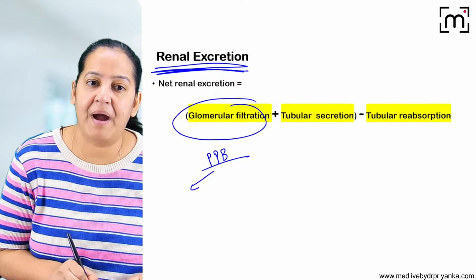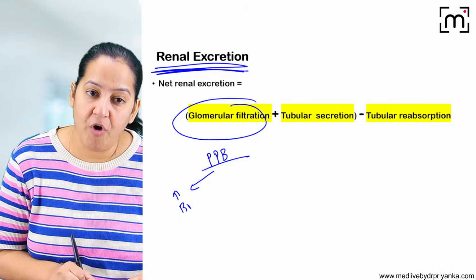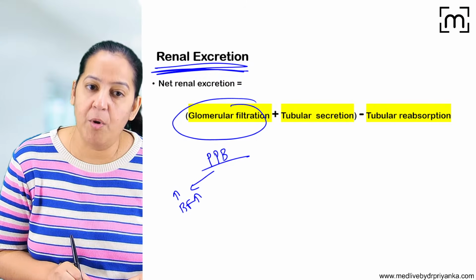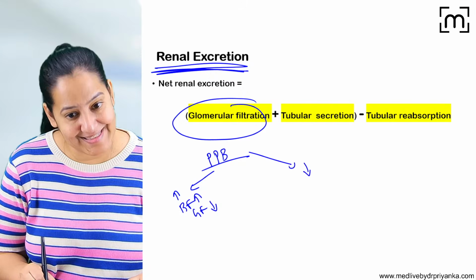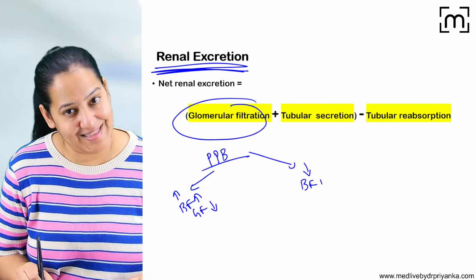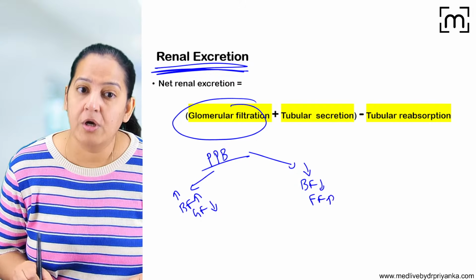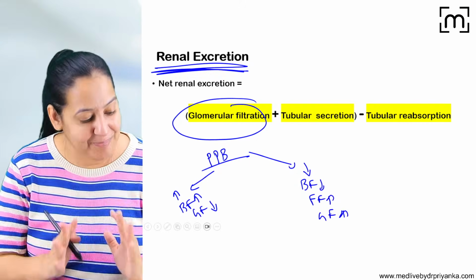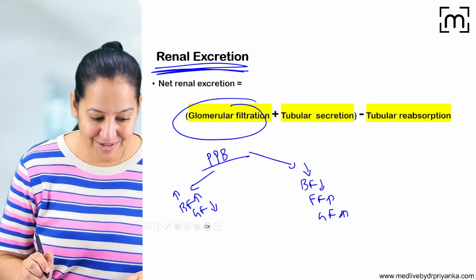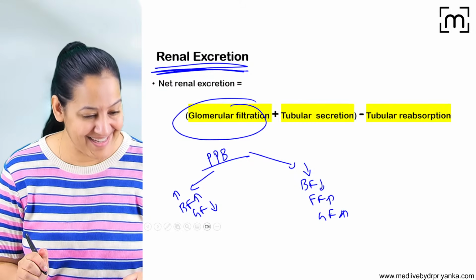If the plasma protein binding is more, I mean the bound form is more, then glomerular filtration will be less. If the plasma protein binding is less, I mean the bound form is less, I mean the free form is more, then glomerular filtration will be more. No need to learn. Everything is conceptual and you have to understand it. Say yes. Got it.